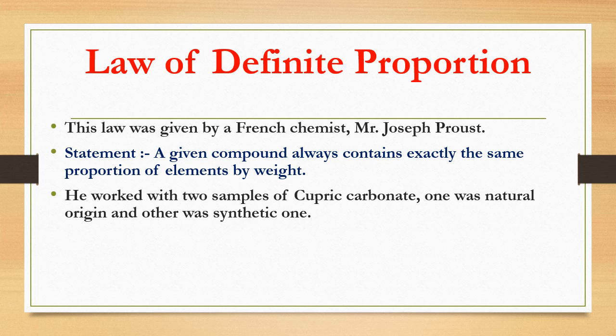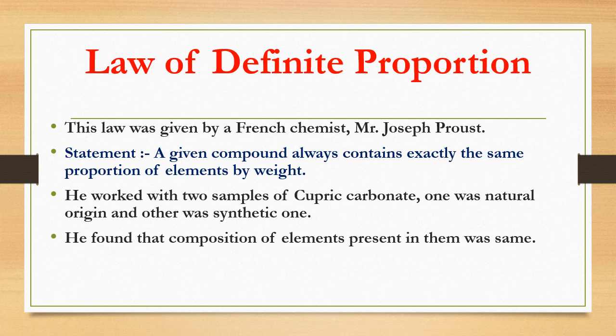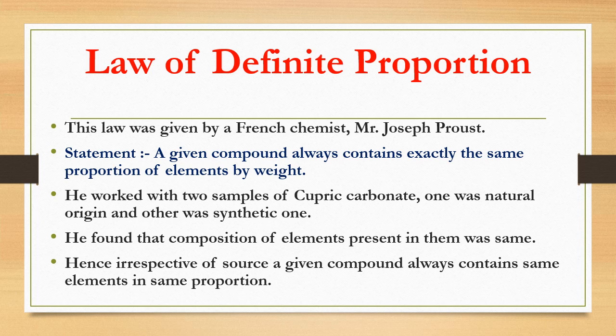He worked with 2 samples of cupric carbonate. One was of natural origin and the other was synthetic. He found that the composition of elements present in them was the same. So in the natural compound as well as in the synthetic compound, the composition of elements present is found to be the same. Hence, irrespective of source, a given compound always contains exactly the same elements in the same proportion.